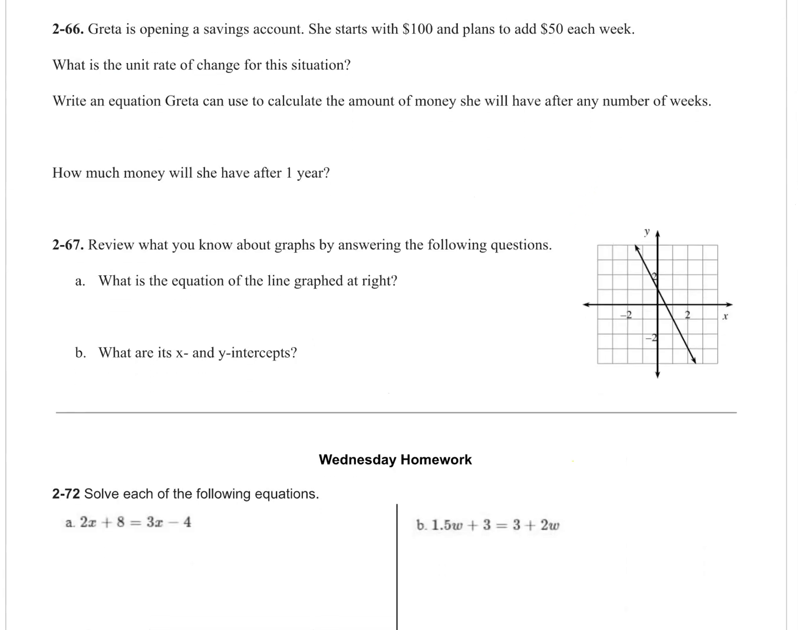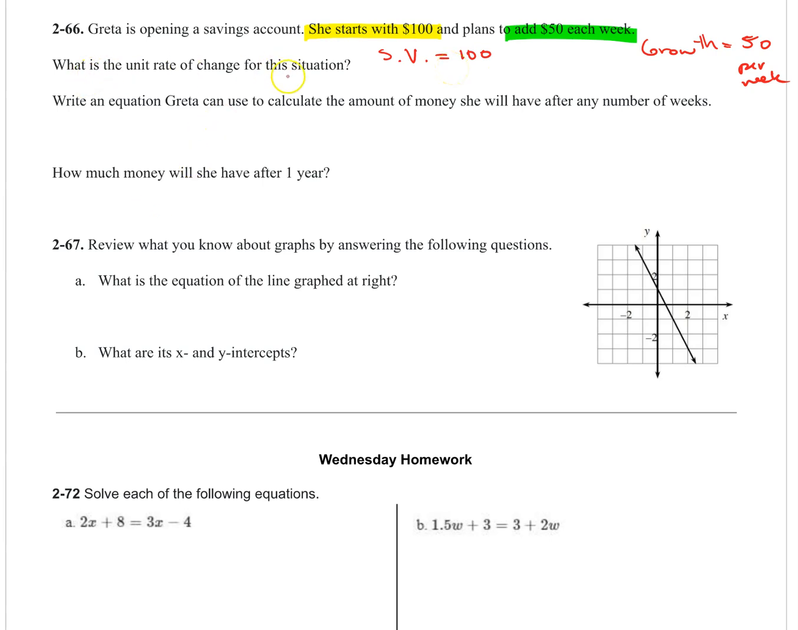2-66. Greta is opening a savings account. Her starting value is 100, and she's going to grow it by adding 50 each week. Okay, so the growth, if you didn't catch that, is 50 per week. And then the starting value is $100. That's how much she starts with.